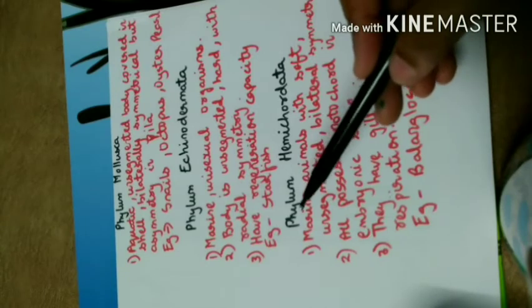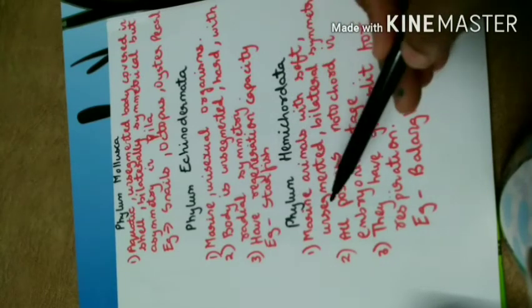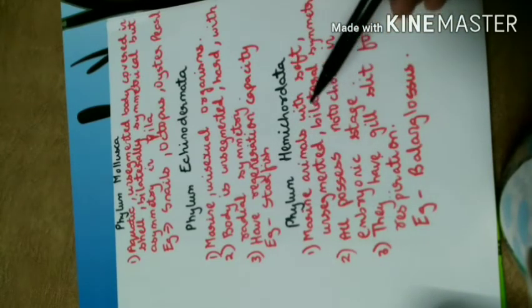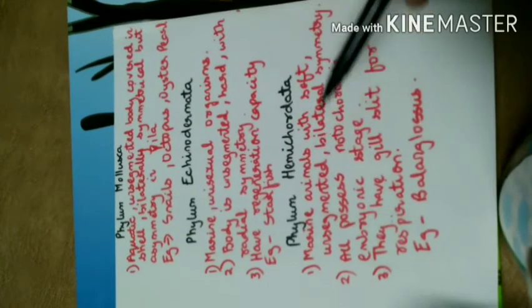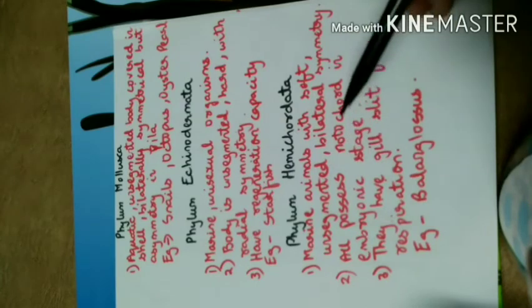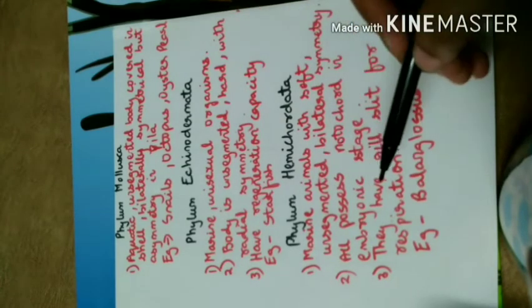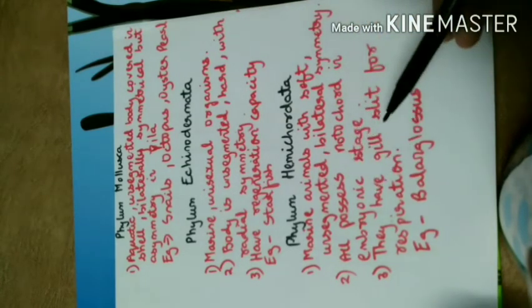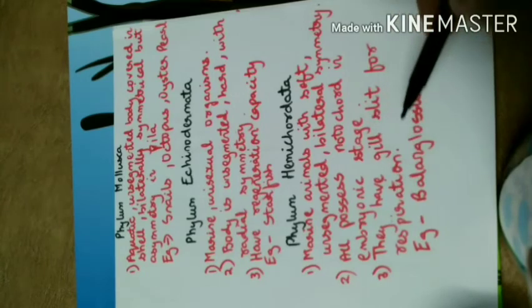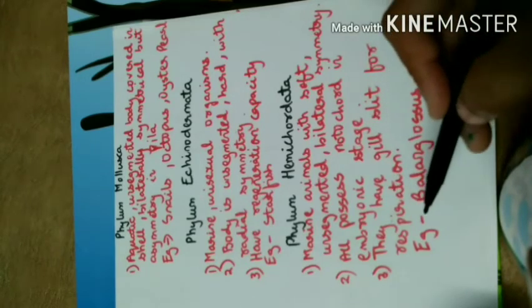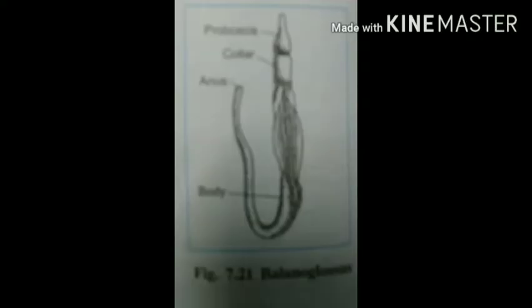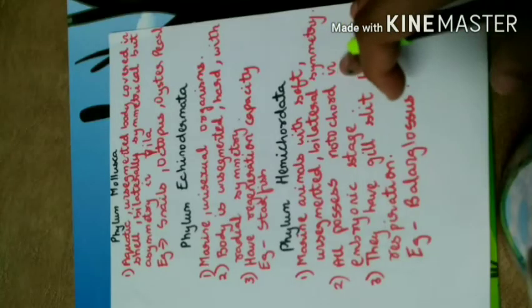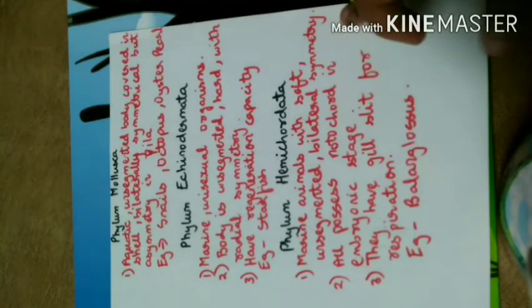The last phylum is Hemichordata. Those are marine animals with a soft and unsegmented body. They are bilaterally symmetrical. They possess the notochord in the embryonic stage only. They have gill slits for respiration. An example is known as Balanoglossus. So this was about the phyla of the non-chordates.